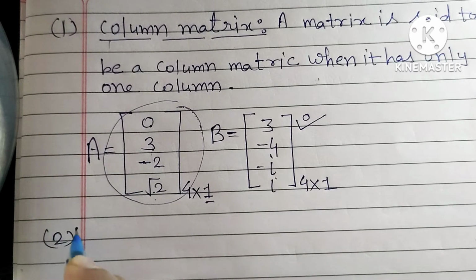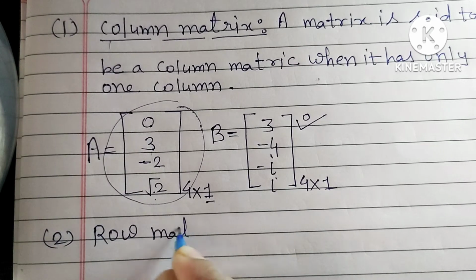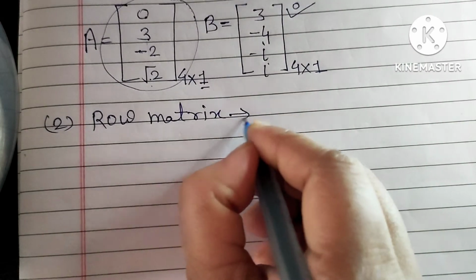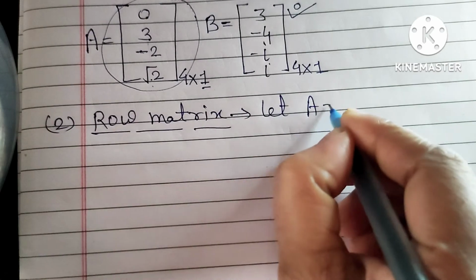Our next type of matrix is the row matrix. Okay friends, our next matrix is the row matrix. So what can you say? Let A be equal to